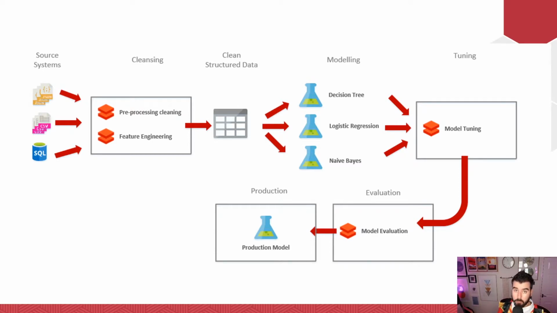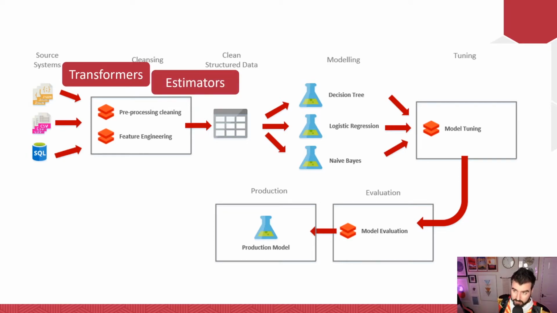Then we go into a bit of model tuning, hyperparameter tuning, okay? Squeezing that extra bit of performance out. Then we evaluate: is our model doing what we expected? Is it a good model? And then we put our model in production, okay? Now, in Spark, we have a couple of key components. First of all, we have transformers. That transformer is transforming our data, okay? It's going to take a data frame, it's going to produce a new data frame, right? Then we've got estimators. Our estimators are going to take a data frame, they're going to produce a new data frame, but this time they need to be fit, okay?